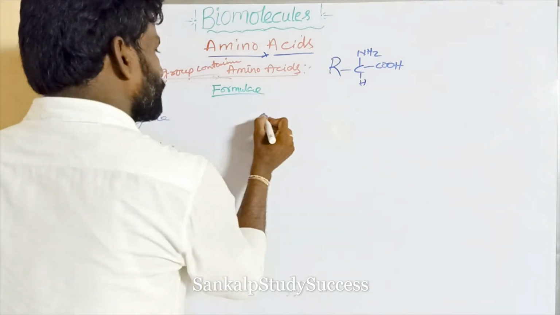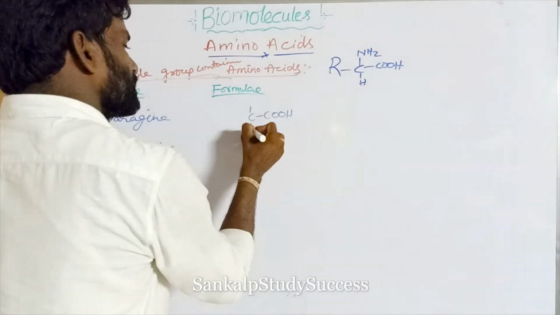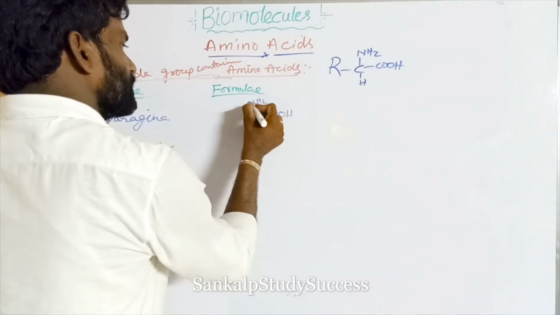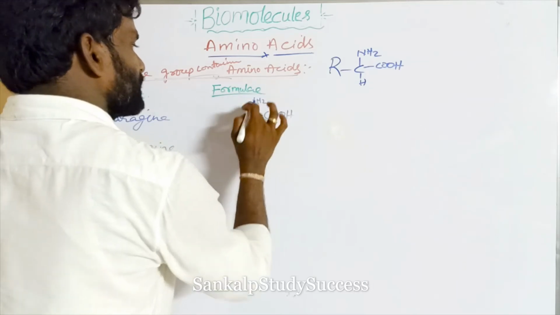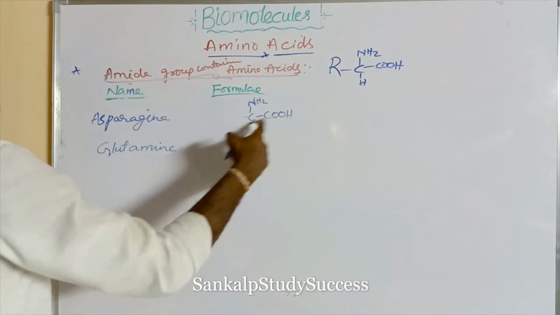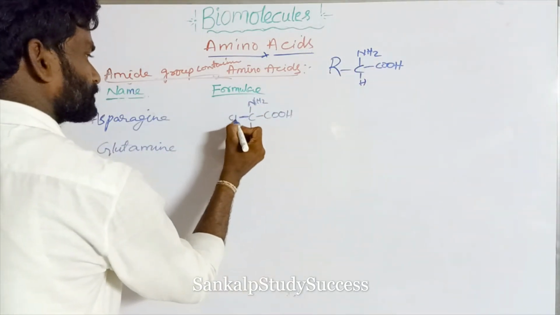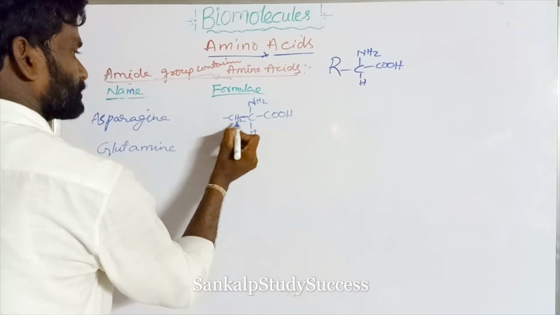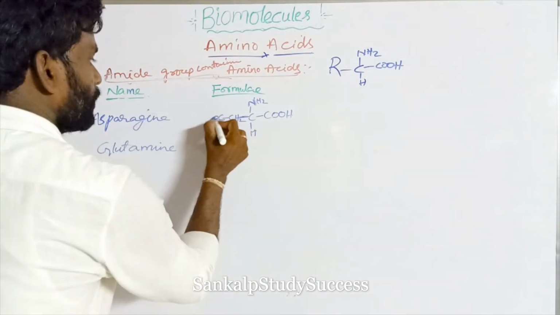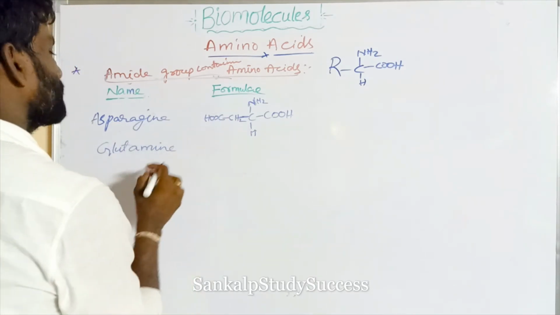What is the formula of aspartic acid? This is the basic structure of an amino acid, CH, NH2, COOH. R can be written CH2COOH. So this is the aspartic acid.